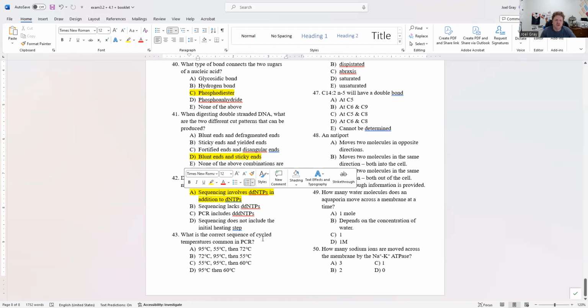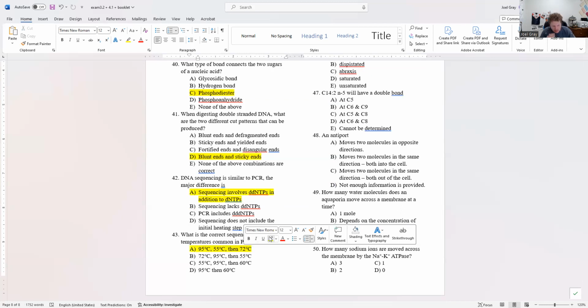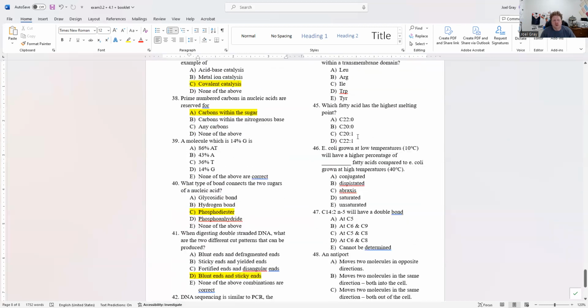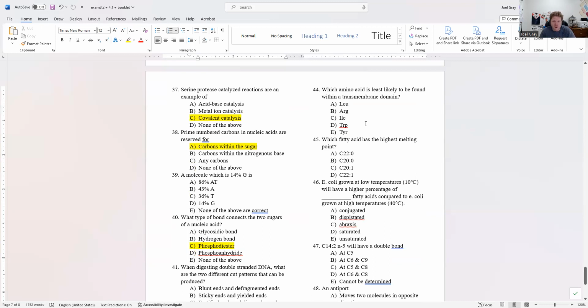Number 43, what is the correct sequence of cycle temperatures common in PCR? Well, we go from 95 to 55, then 72. There's some wiggle room within those temperatures, but that's going to be our best option, A. Number 44. Which amino acid is least likely to be found within a transmembrane domain of the protein? Leucine, isoleucine, those are both non-polar residues. Arginine is a polar residue. Tryptophan, tyrosine, those are both relatively non-polar. Of all of those, arginine is the least likely. Number 44 is B.